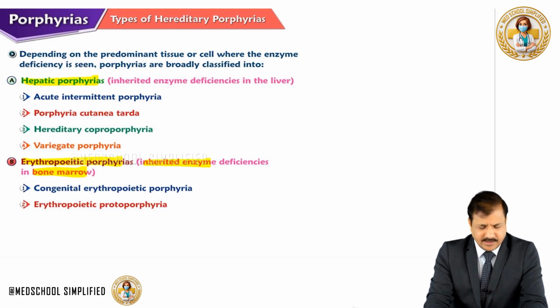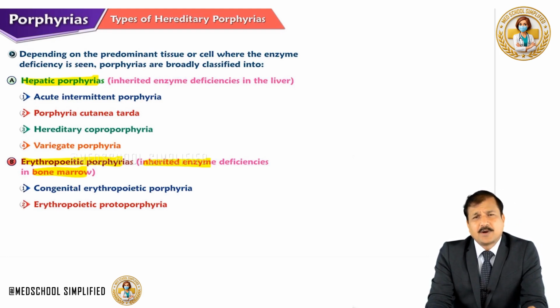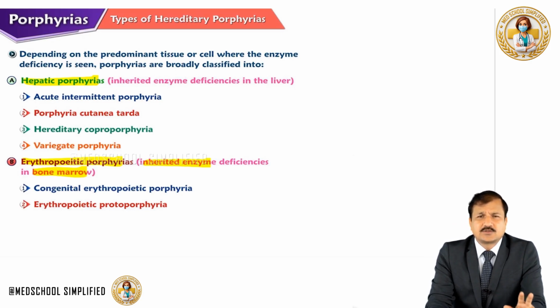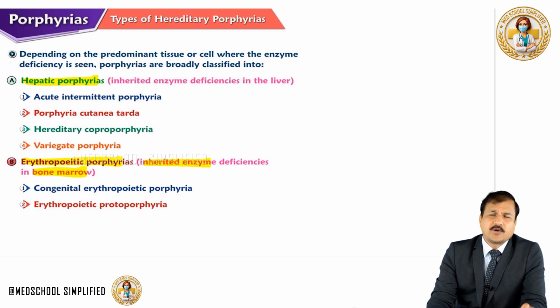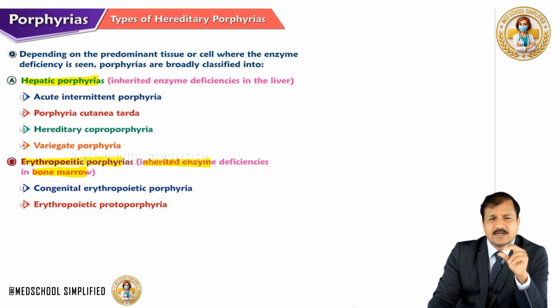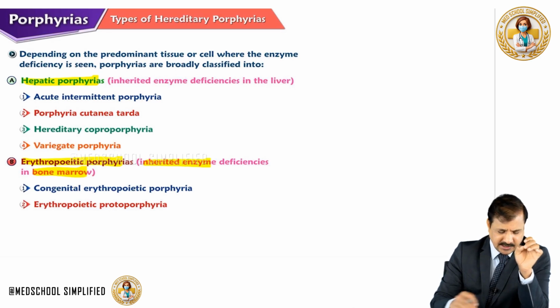So what are the hepatic porphyrias? Hepatic porphyrias include acute intermittent porphyria, porphyria cutanea tarda, hereditary coproporphyria and variegate porphyria. So there are four of them in the hepatic category. Whereas in the erythropoietic category, there are two of them. One is congenital erythropoietic porphyria and the second is erythropoietic protoporphyria. It is there in the name. Both of these disorders have that erythropoietic component, so that makes it easier to know which porphyrias are erythropoietic.